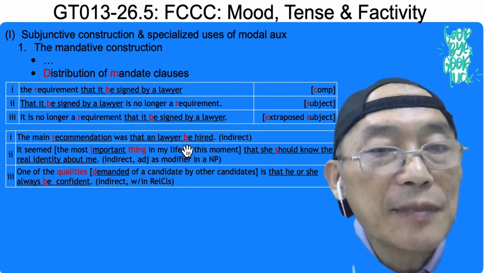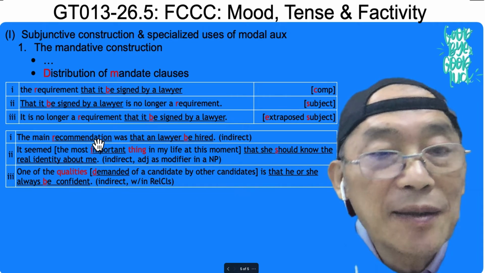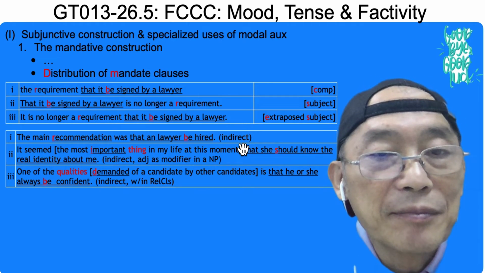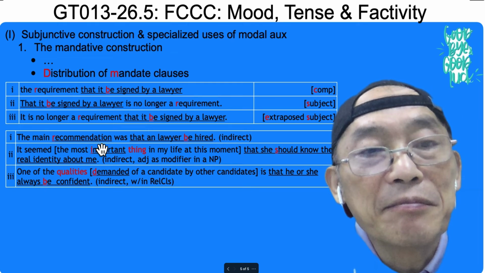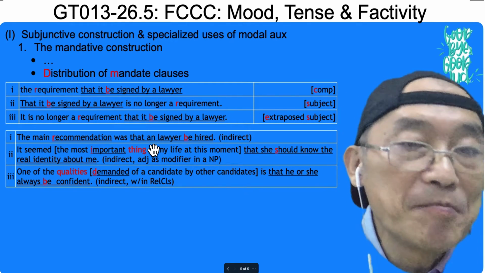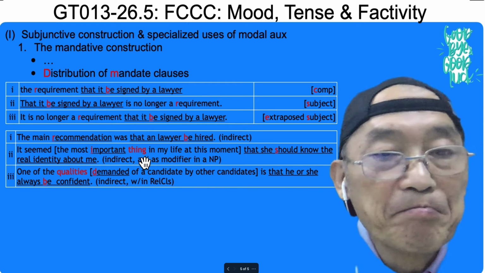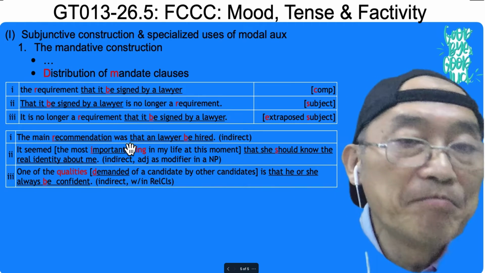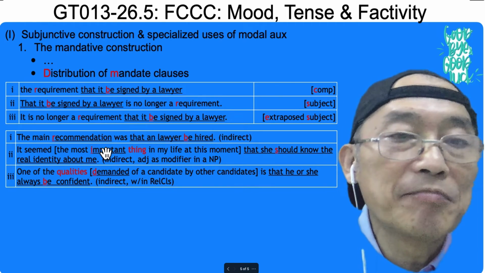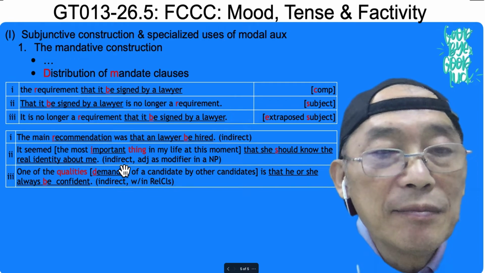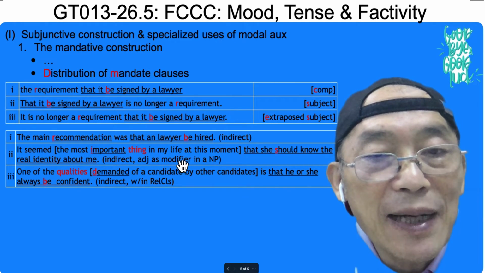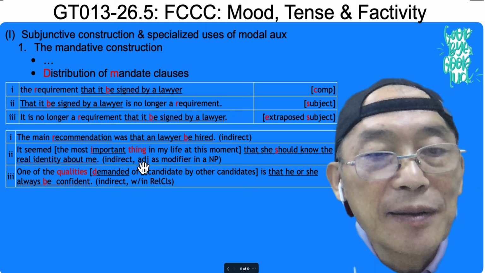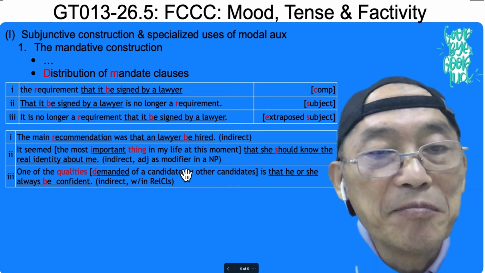Okay, and it's not closely connected. So it's interact, because this is not a complement for this. This is a subject predicative complement for the be verb, and this is a subject for the verb, an external complement for the verb. So these two interact. It seemed the most important thing in my life at this moment. So thing is the head of the noun phrase.